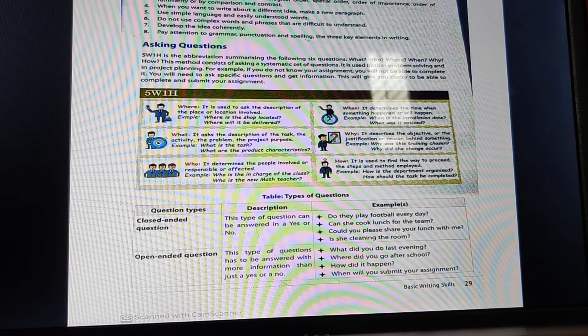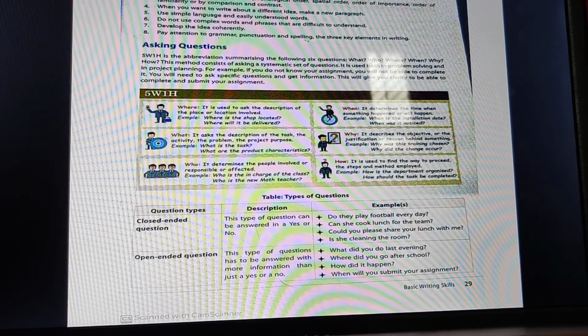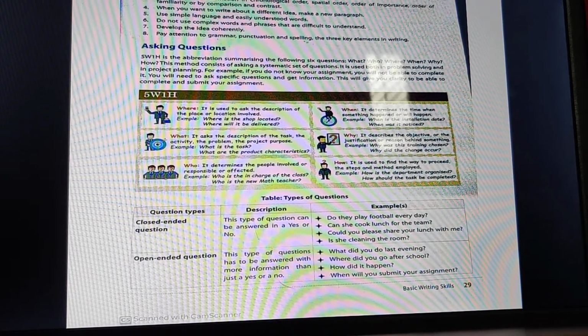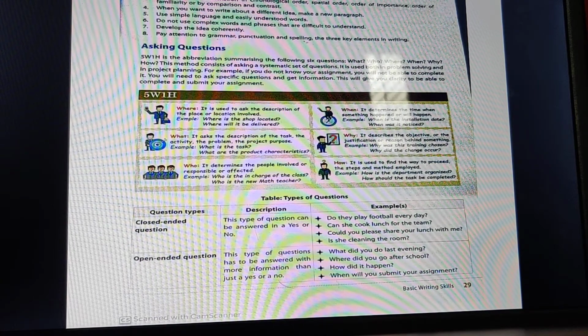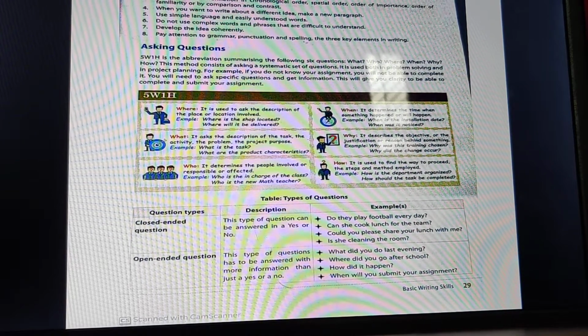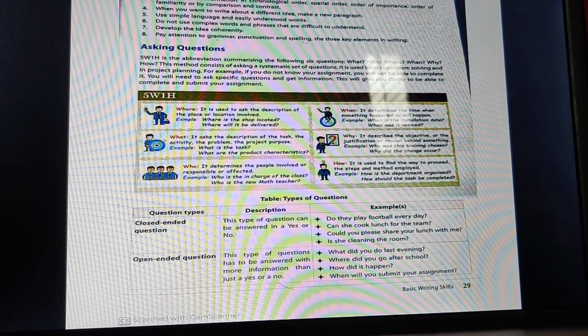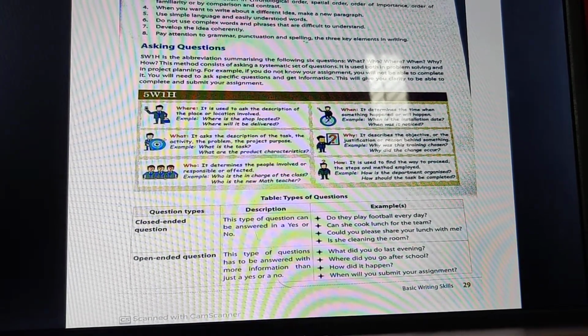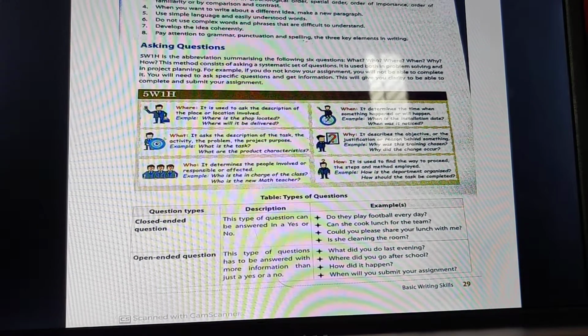Order of familiarity means the reader should be familiar; the familiarity of the other person is considered. Or by comparison and contrast. Comparison and contrast means when you are comparing two things. We sometimes write a paragraph while comparing two things, right? So comparison and then contrast, mentioning the contrasting, contradictory points basically. When you want to write about a different idea, make a new paragraph. If you have to write about a different idea, then write a new paragraph.